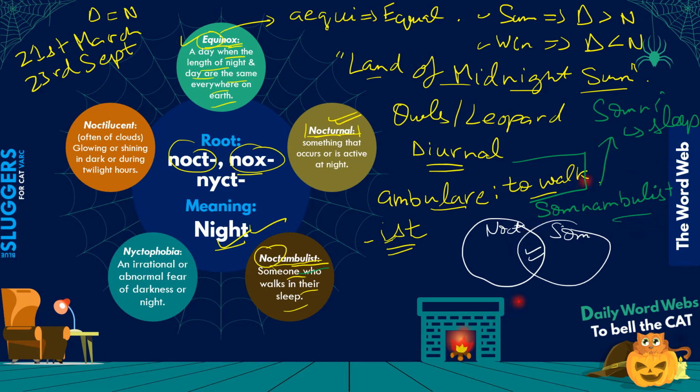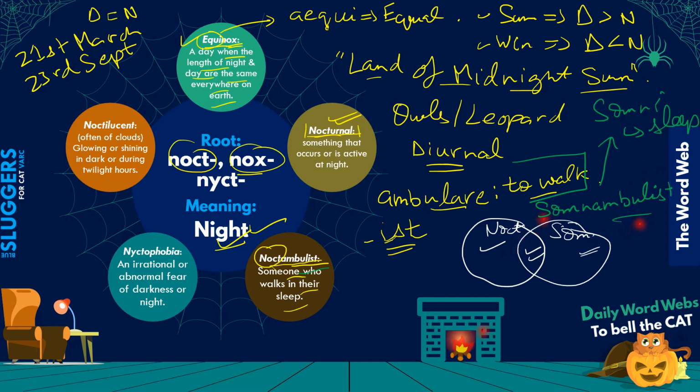However, noctambulist is also sometimes used to refer to people who are active at night, or maybe who are just roaming around at night, right? So it's not necessary that they always sleepwalk. And similarly, someone who's a somnambulist doesn't always sleepwalk at night. Maybe they fell asleep during the day and started sleepwalking, right? So that will be this area. But I don't think anyone draws this nuance here, so you can generally use them interchangeably. So that's about noctambulist and somnambulist.